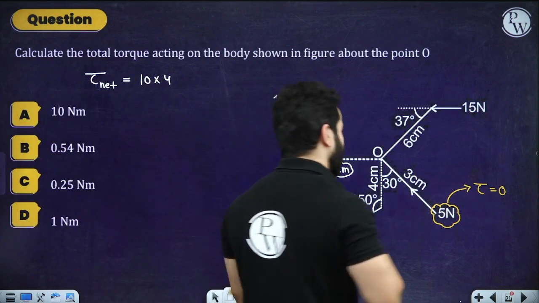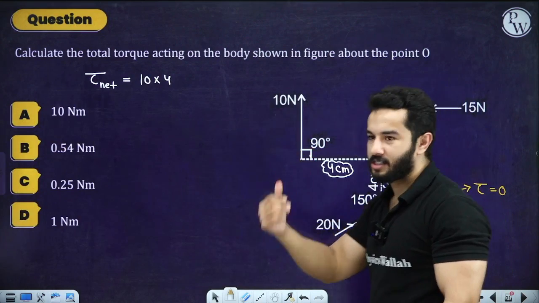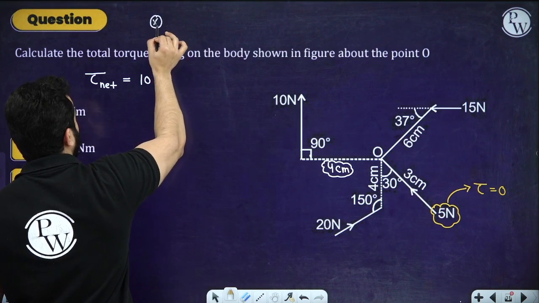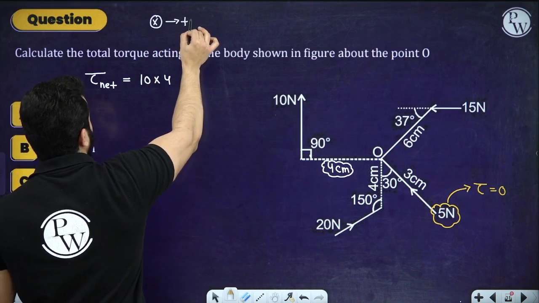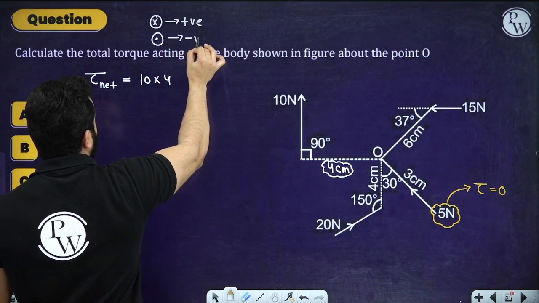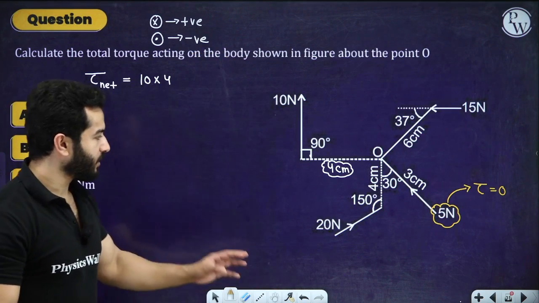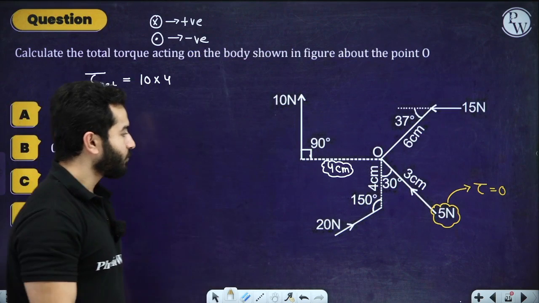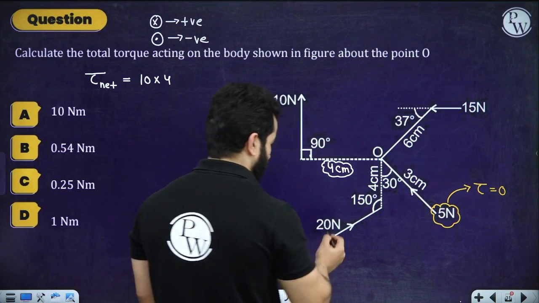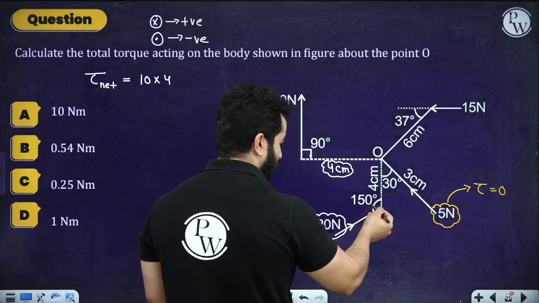So to quickly find out the direction, r cross F. So this is inside, so I am considering inside to be positive, so cross to be positive and dot to be negative. You can do the opposite of this as well. Now the next thing is, if you are going to talk about this 20 Newton, this is 150 degree.